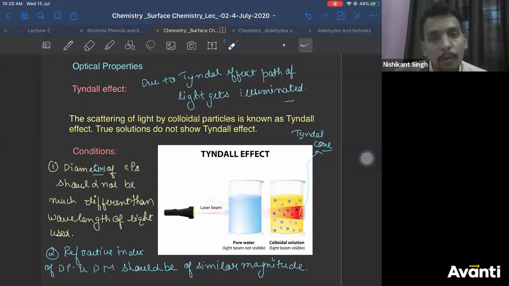Yes. So why should the diameter be the same? I need to check that. There is a condition in these waves, but I don't remember it. I'll check this. Why should it be the same? Most likely for effective collisions only. You can say that, yes, this is a condition for the scattering of light.